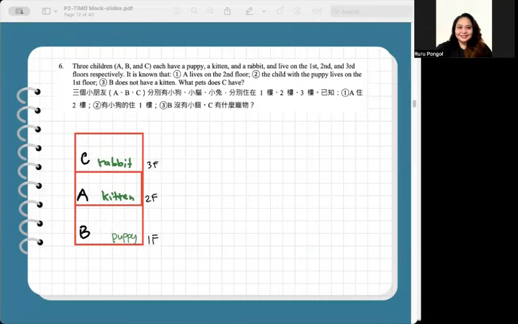At first, we assume that maybe it's B who has the puppy, since B does not have the kitten. So A could have the kitten, and the most valid answer is C could have the rabbit upon assumption. And it was all shown for this question.